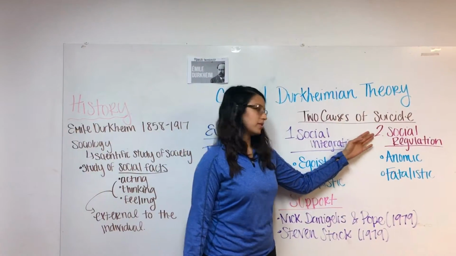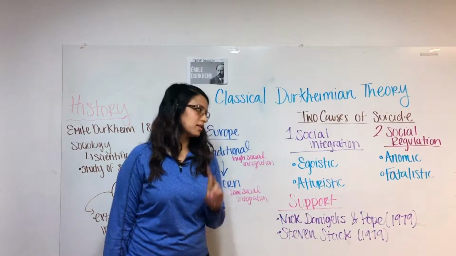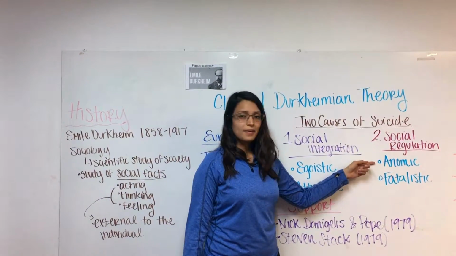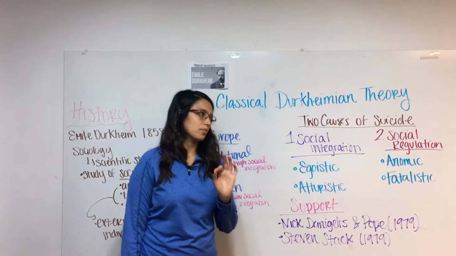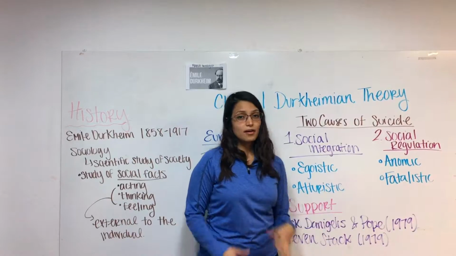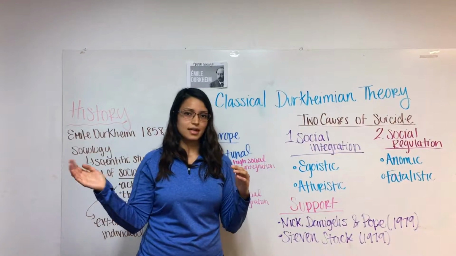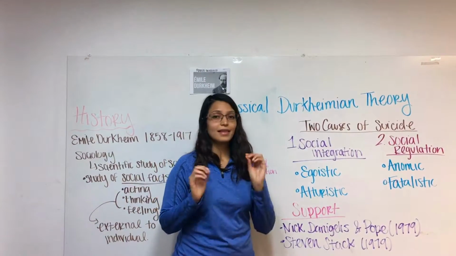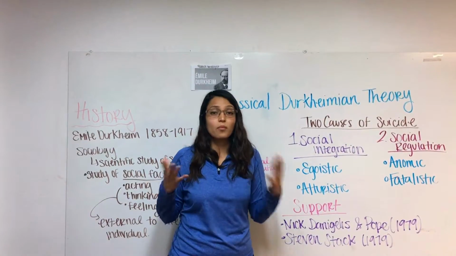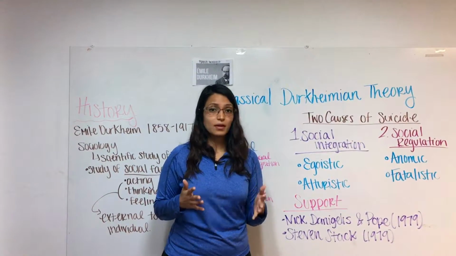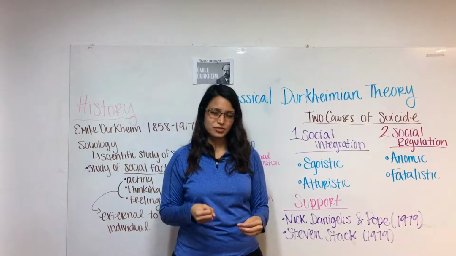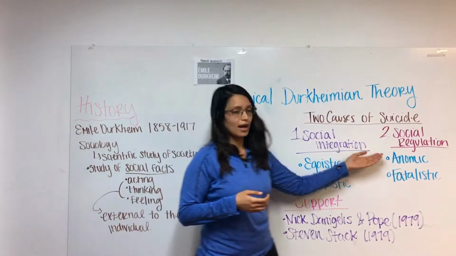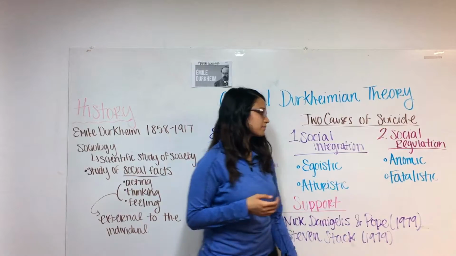Then we go to social regulation. In social regulation, there are also two concepts. Anomic is when there's too little regulation. Think about a poor versus a rich society. In a rich society, there is less regulation, so people expect more from society. But when they don't get what they want, they're more likely to be frustrated, and as a result, there's a higher likelihood of suicide.